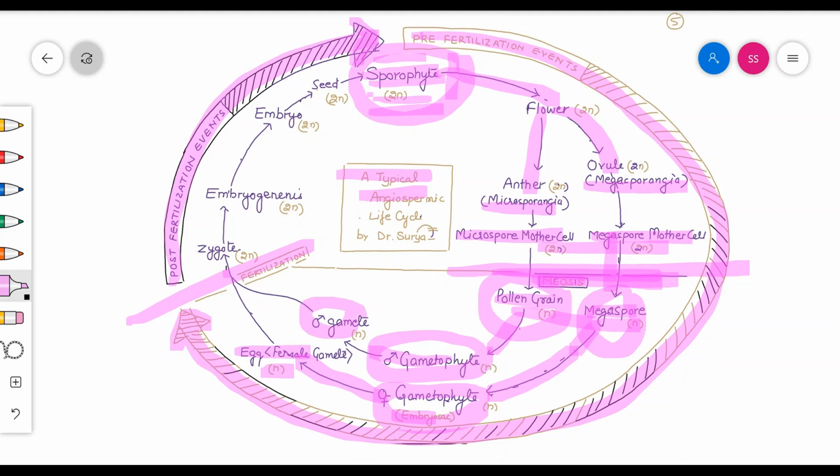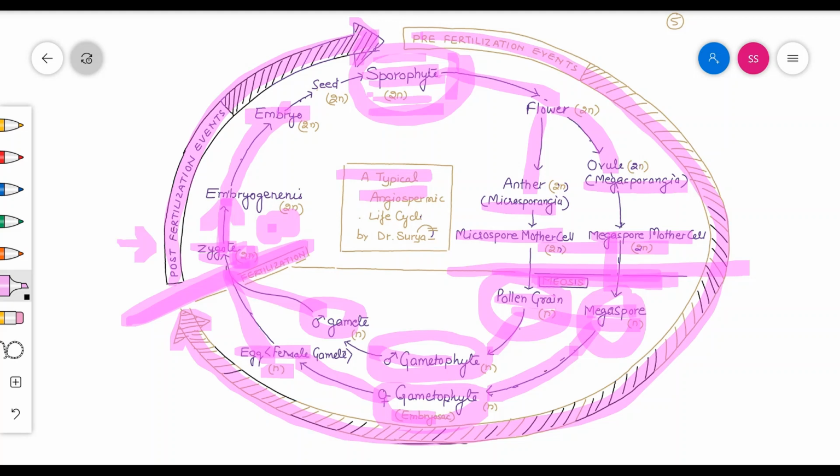and the combining of those two particular gametes is known as fertilization. After the fertilization process, zygote is formed. What is zygote? Zygote is the first diploid cell formed after fertilization. And after division starts, when one diploid cell divides into two diploid cells, that can be termed as embryo. You can say the single diploid cell is known as zygote, whereas when division takes place, the multicellular stage is known as embryo. These are the combined stages. All the stages are known as embryogenesis.